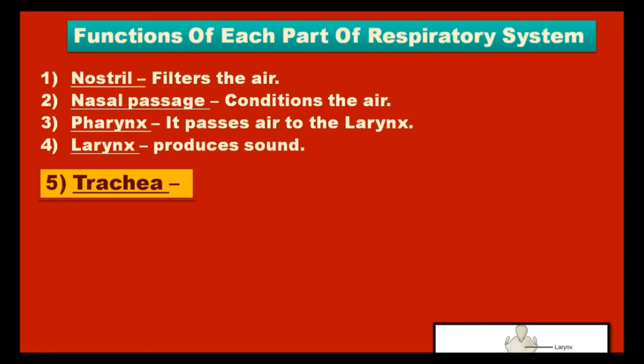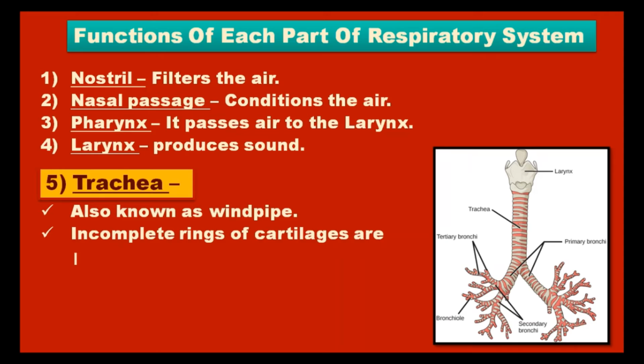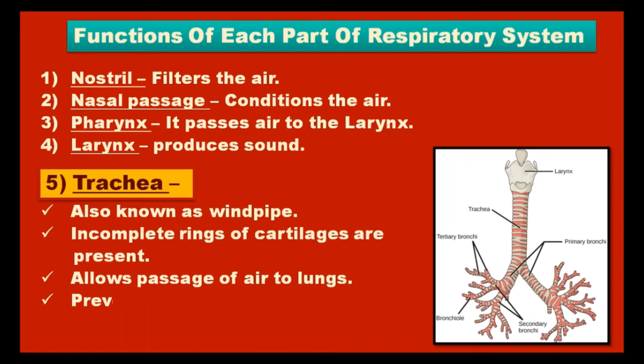This is the figure of trachea, also known as windpipe. The air passes from the pharynx and goes into the trachea. Incomplete rings of cartilage keep the trachea open, allowing the passage of air to the lungs and also prevent it from collapsing when there is no air in it.